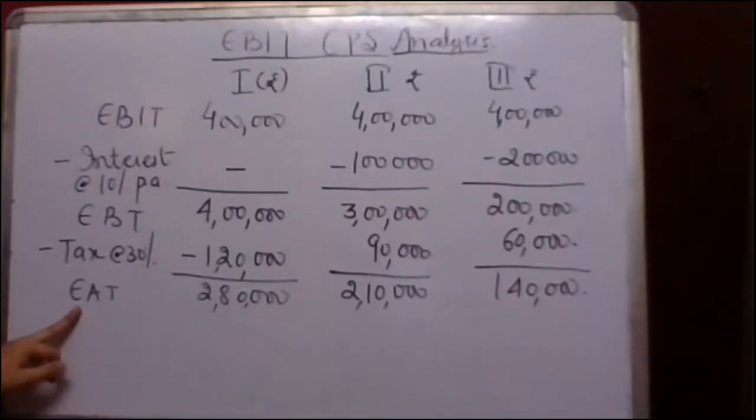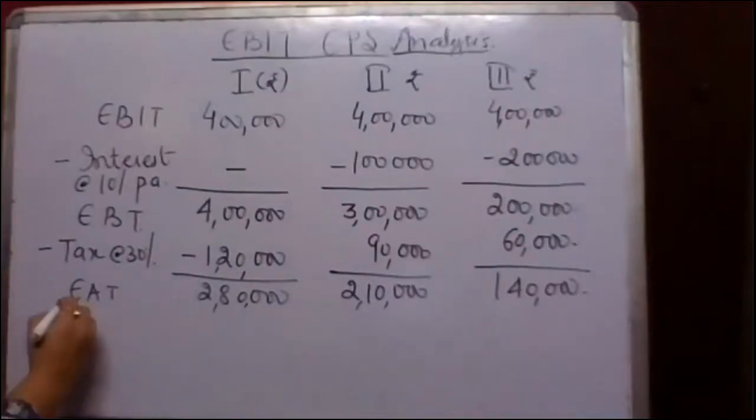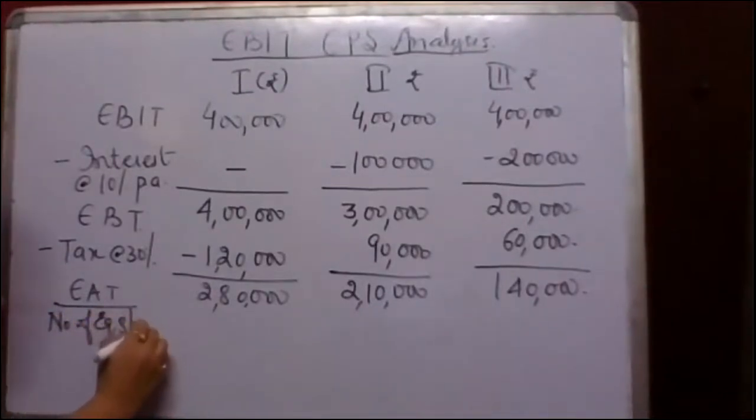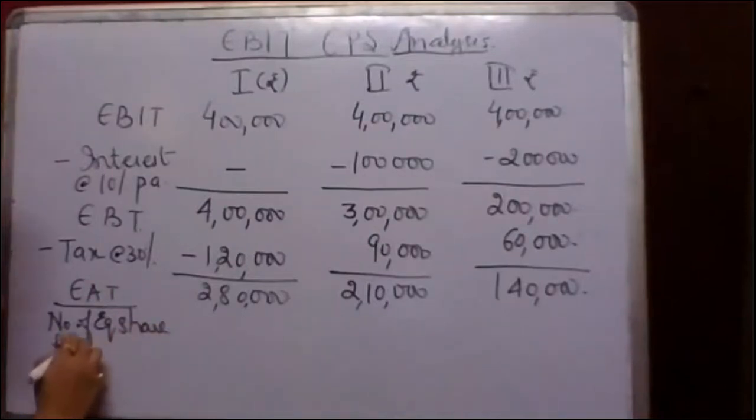Now, if I want to calculate what is earning per share, what should I do? I will divide earning after tax by the number of equity shares. If I do so, I am going to get earning per share, that is EPS.